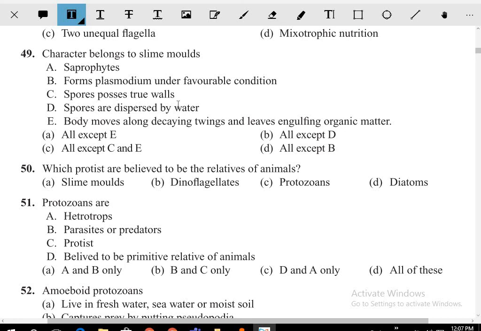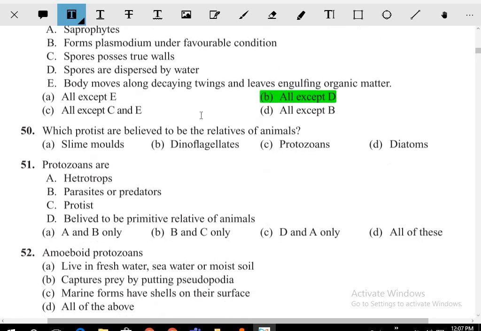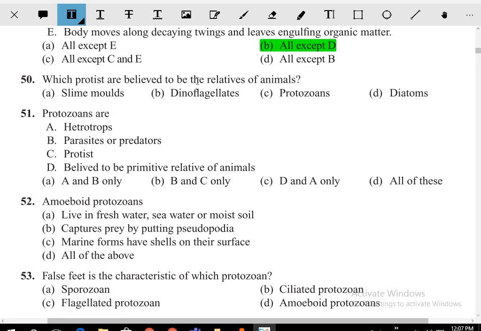Body moves along the decaying twigs, leaves, engulfing the organic matter. So the answer for this is all except D, which protista are believed to be relatives of the animals. Who are the huge relatives of animals? Slime molds. Slime mold is actually known as a relative of... So no, this is wrong.